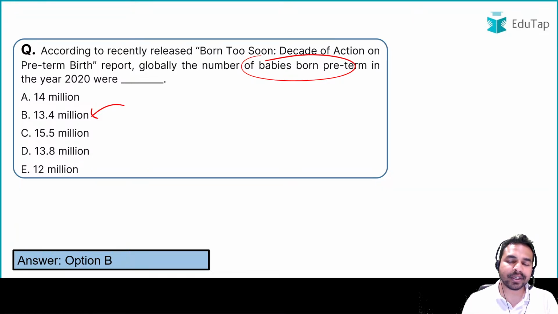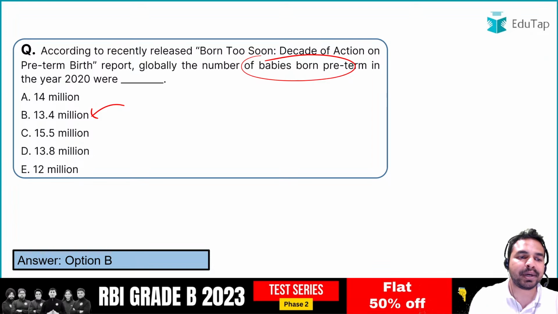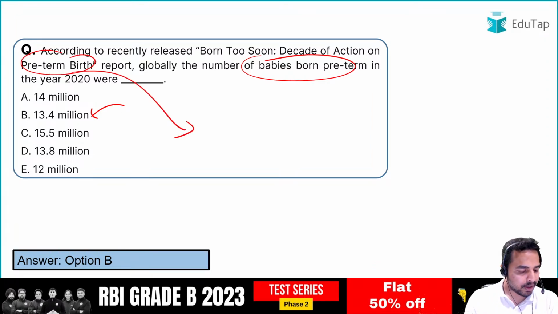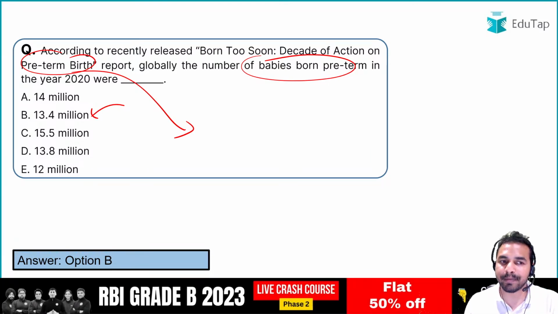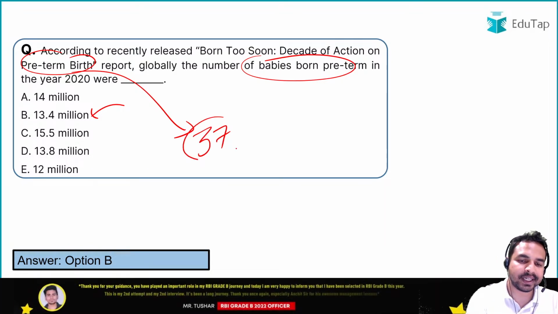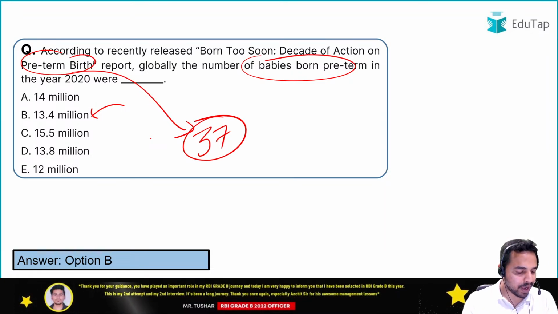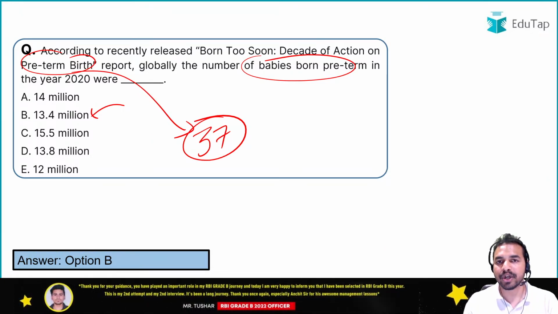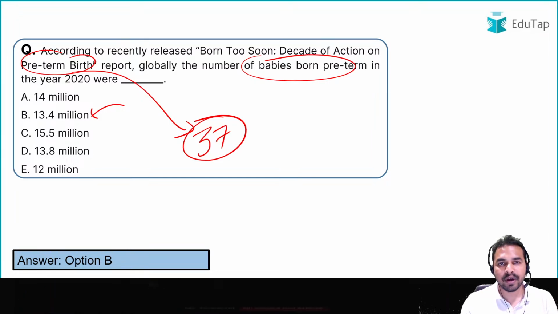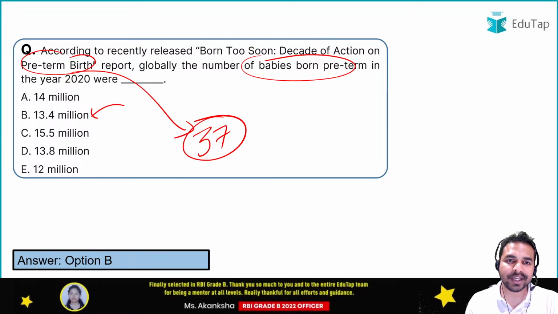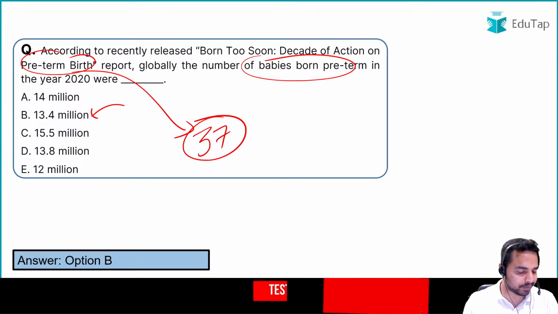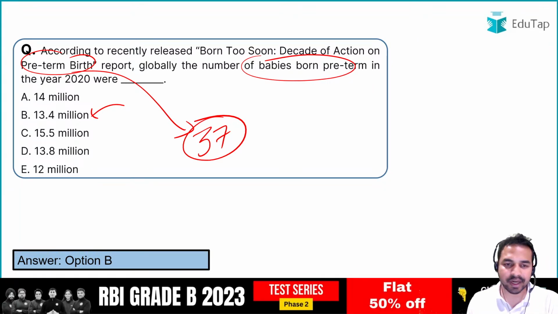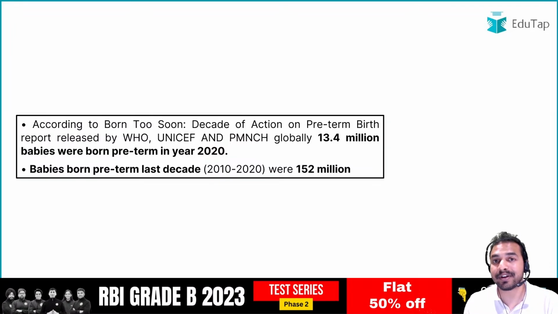And guys, once again, quickly tell me what exactly this preterm birth signifies. Can you tell me what exactly this preterm birth signifies? So one number that you have to remember which is related to the concept of preterm birth, that is 37. Absolutely, these are those premature babies who are born alive before 37 weeks of pregnancy. Absolutely guys, this is the right answer. I am really glad to see that all of you have covered these reports very well.